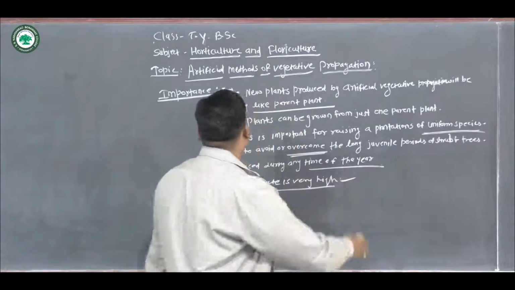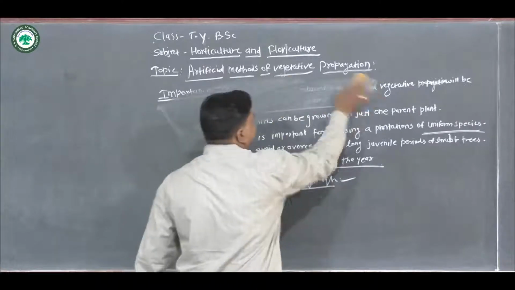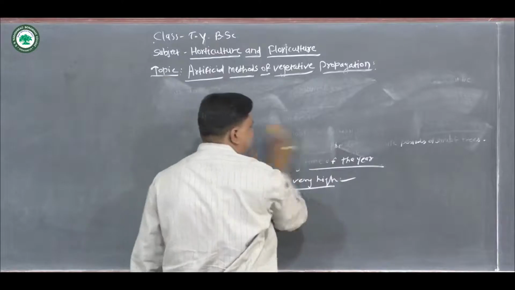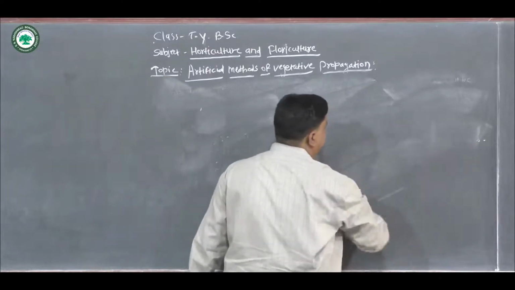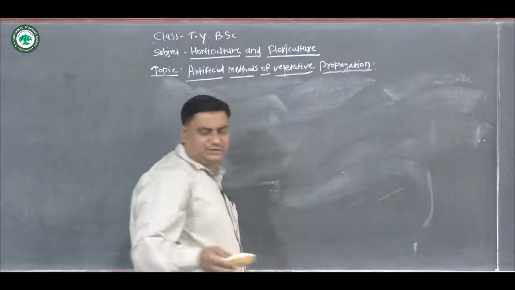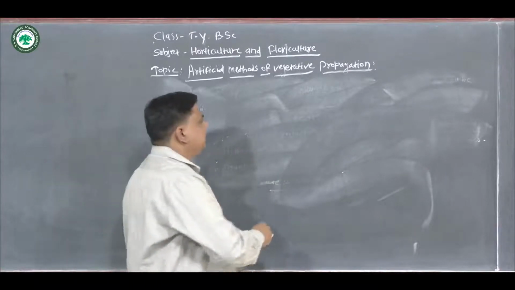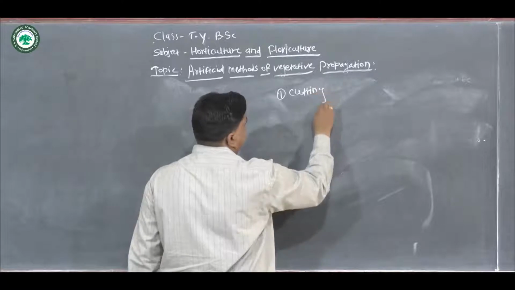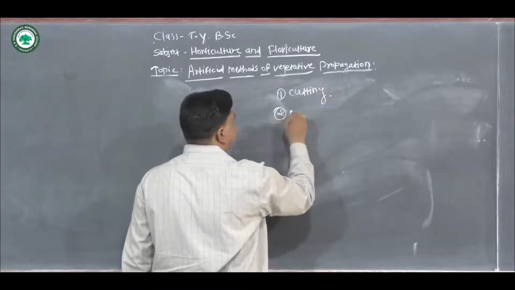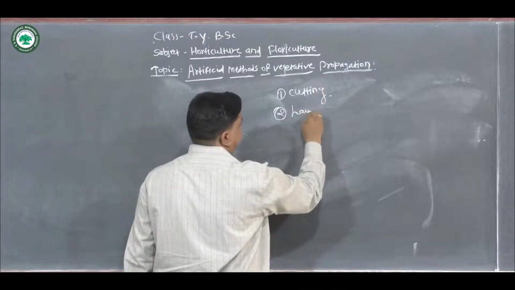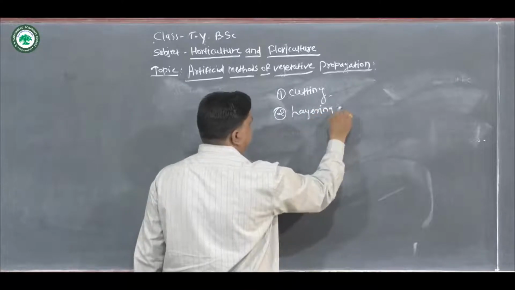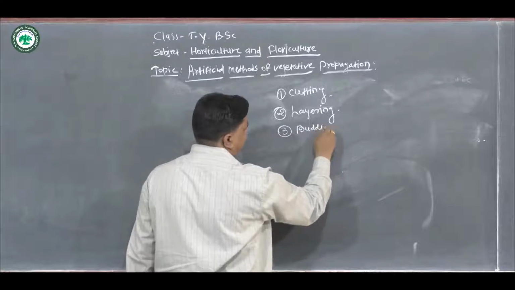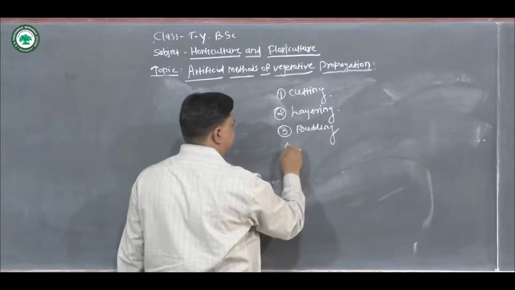Now we see the methods of vegetative propagation. There are cutting, then layering, then budding, and then grafting.